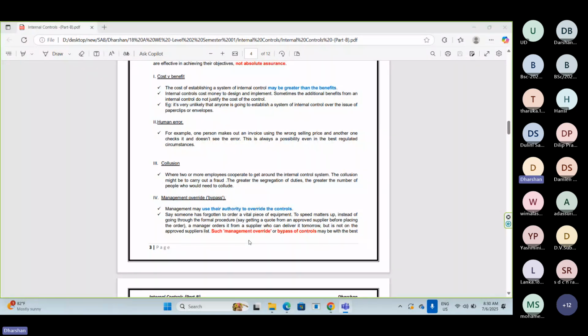So out of 10, two processes are out. They have not implemented internal controls. So now, can you provide absolute assurance on internal controls of that particular organization? Can you say all entire 10 processes have proper internal controls? You can't give. Clear? So now you can't give absolute assurance because of this cost versus benefit. Cost is higher than benefit. That is one reason. Understood? Clear?